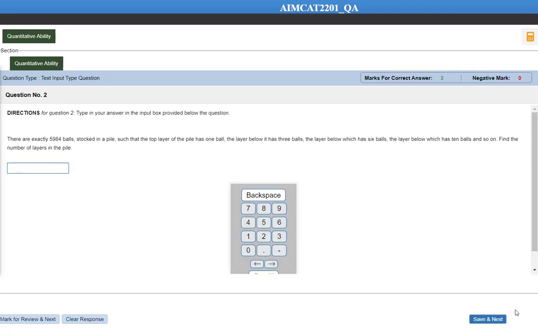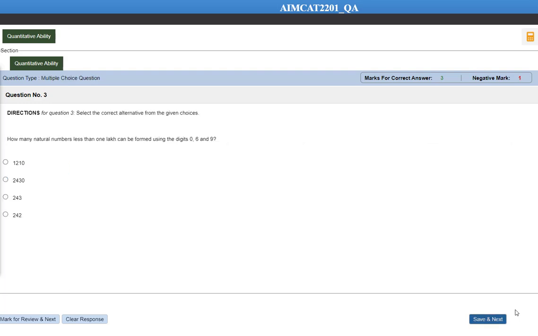There are total 5984 balls stocked in a pile such that top layer is having one ball, then the layer below it is having 3 balls, then the layer below it is having 6 balls. So it is 1, 3, 6 and then 10. So this is going to be second difference arithmetic progression. This is going to be a bit lengthy question. We'll do it later on. Let's have a look at question number 3 now.